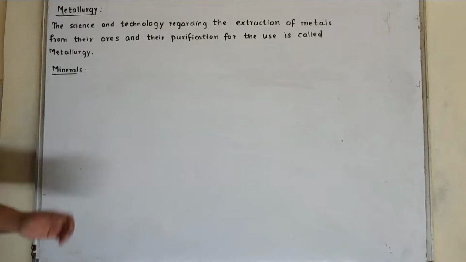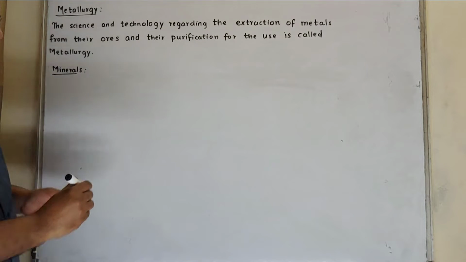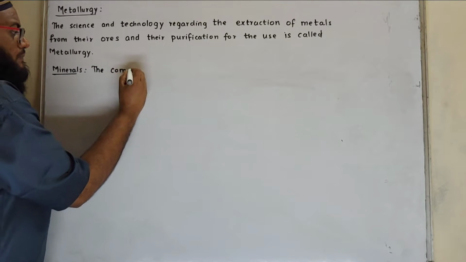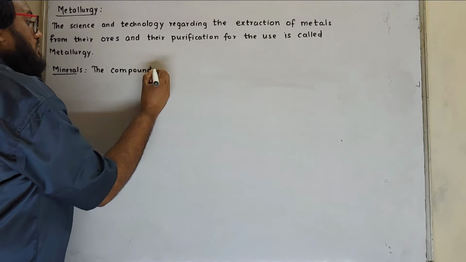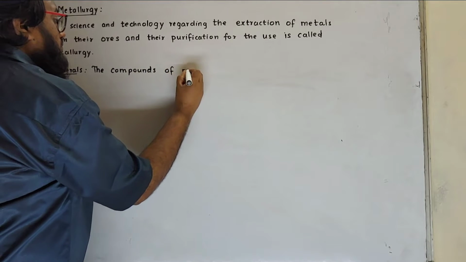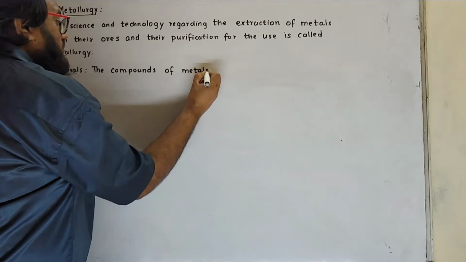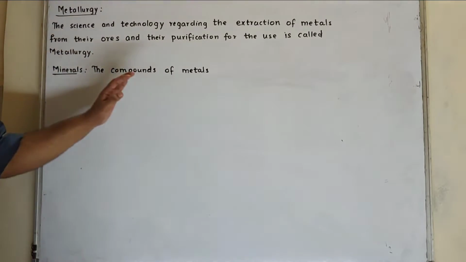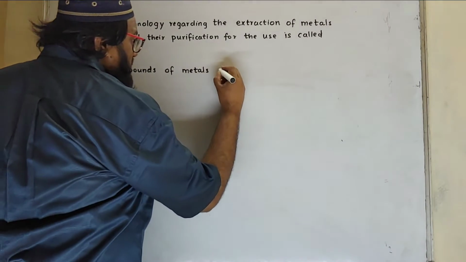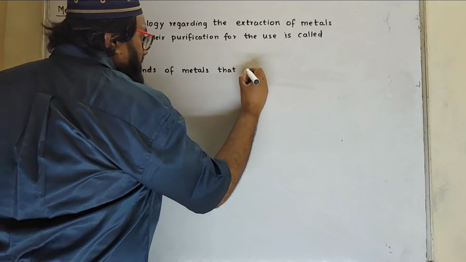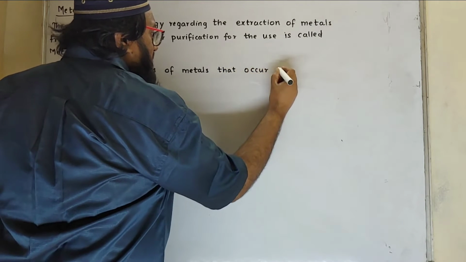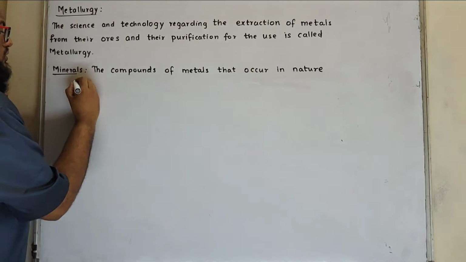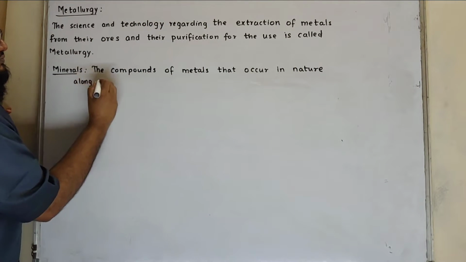Minerals are nothing but the compounds of metals that occur in nature along with other impurities.